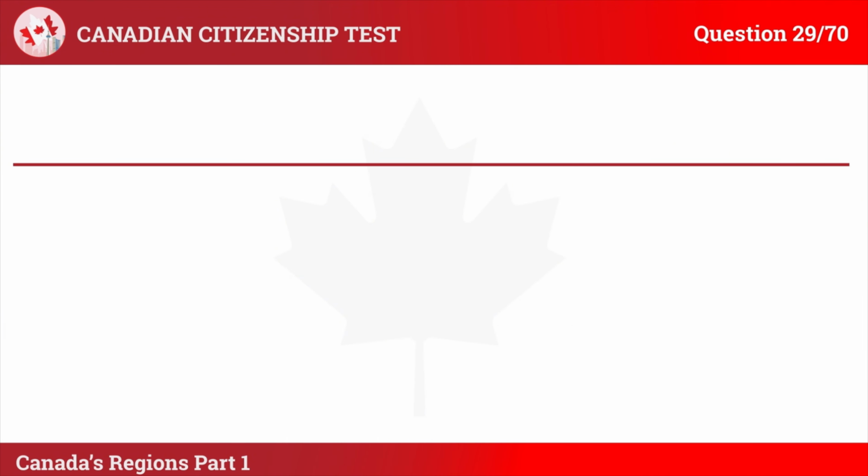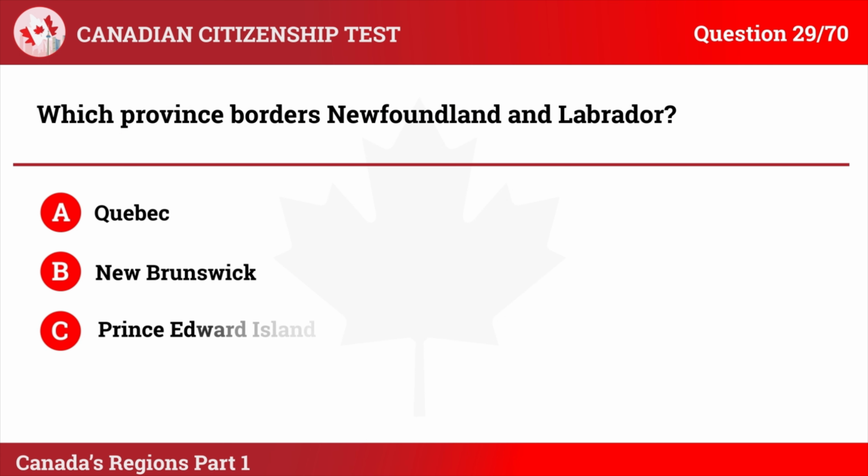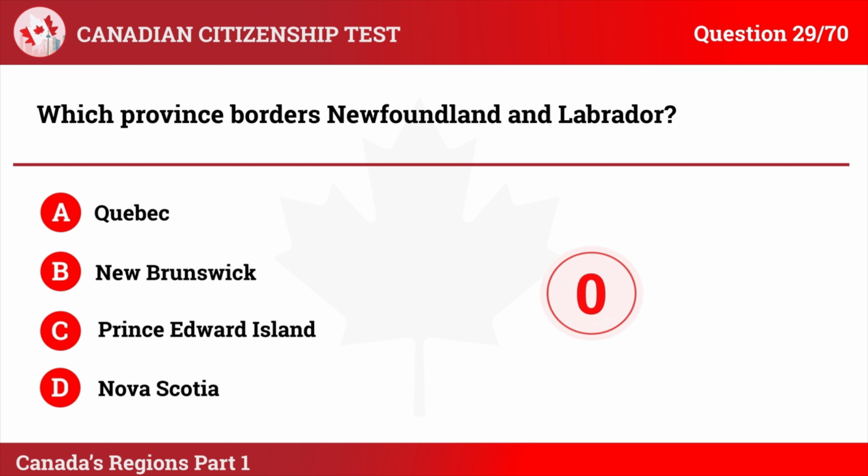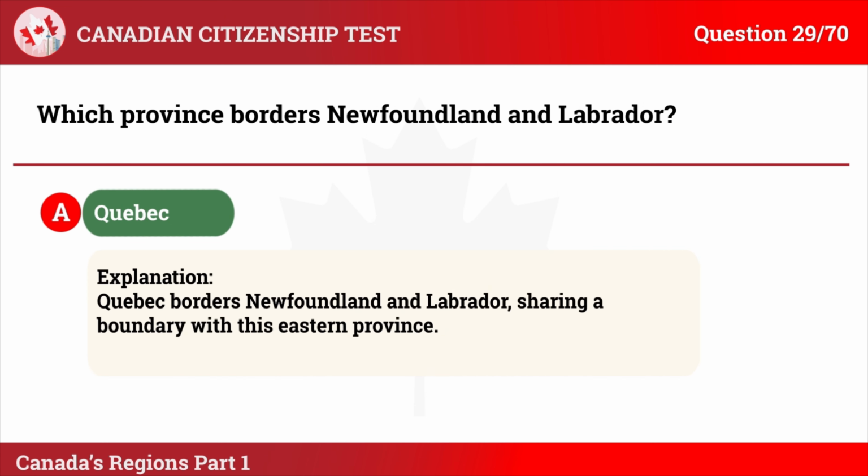Question 29. Which province borders Newfoundland and Labrador? A. Quebec. B. New Brunswick. C. Prince Edward Island. D. Nova Scotia. The correct answer is A. Quebec. Explanation: Quebec borders Newfoundland and Labrador, sharing a boundary with this eastern province.